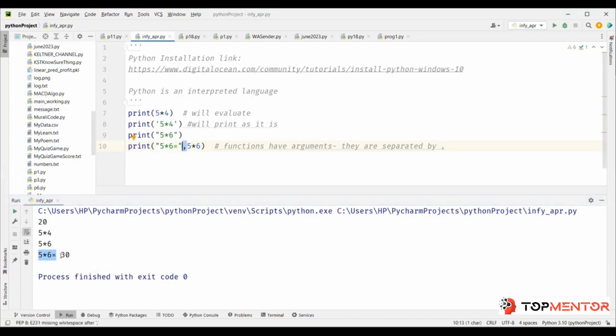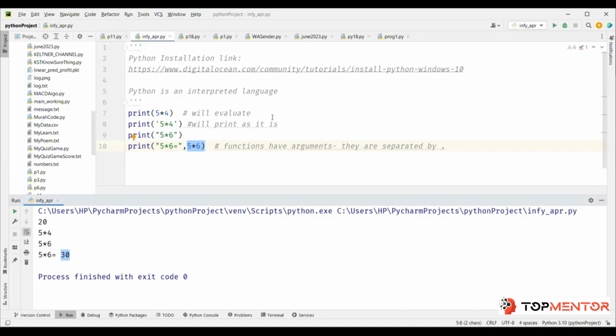and then the comma will result in a blank space. So when you put a comma, it will separate the output from the first argument and the second argument. So 30 comes from the second argument, because for the second argument we have not given quotation, correct? So it is going to evaluate 5 into 6, 30, and this is 5 into 6 equal to, and they are separated by a space because we said comma. So output will be separated automatically. Python is very clever in that way. It knows that it has to separate.